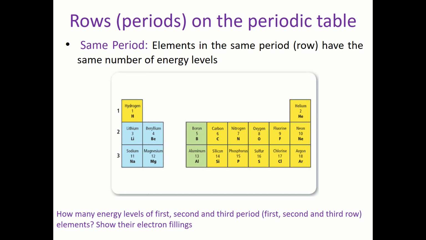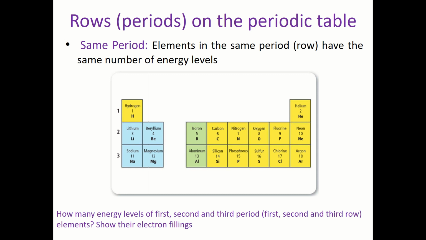So what about lithium? Lithium has 3 electrons. So 3 electrons means what? It means we have 2 at the first orbit and 1 at the second orbit. So I need 2 orbits in this case. That's why lithium is in period number 2 in the periodic table. What about beryllium? Beryllium is 4, so it's a 2 and 2, right? So that's why I need 2 orbits as well.